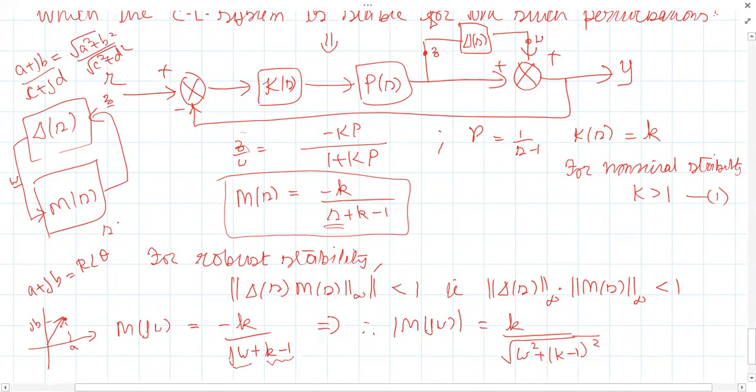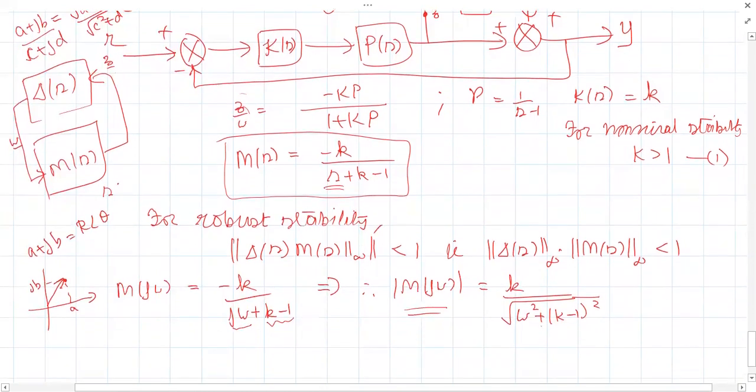Now, what's our aim? Our aim is to find the infinite norm, and infinite norm means the maximum value. How can you find the maximum value of the magnitude of M of j omega? What's the variable quantity here? Omega. If you have a function f of x, how will you find the maximum value? You differentiate with respect to x, d by dx of f of x, and equate it to 0. You will get the candidate points. In the same way, you have to now differentiate.